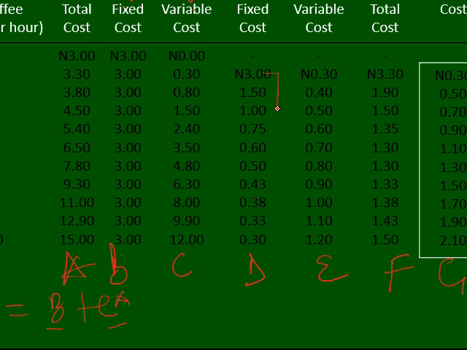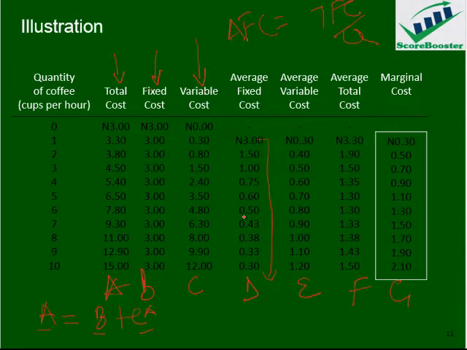Last time we said the more we produce, the lower will be our average fixed cost. You can see average fixed cost continues to decline as we are producing more, because the fixed cost remains constant, then this one declines gradually. So that is to draw your attention back to the point we've raised previously.